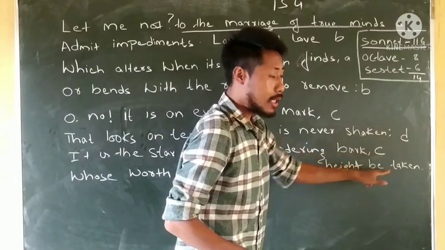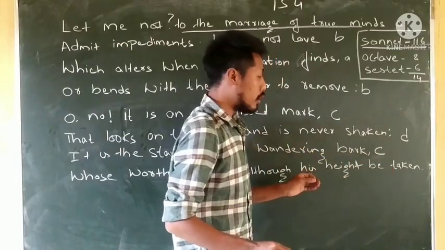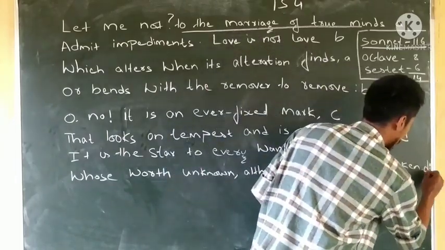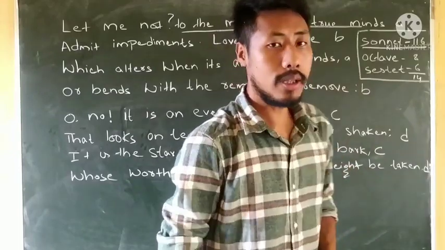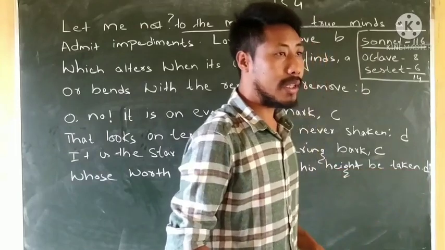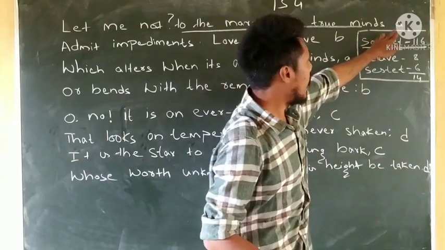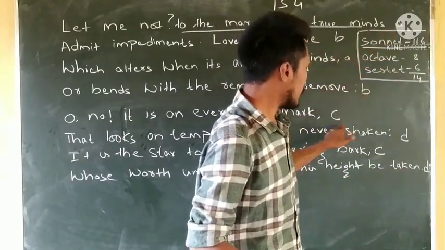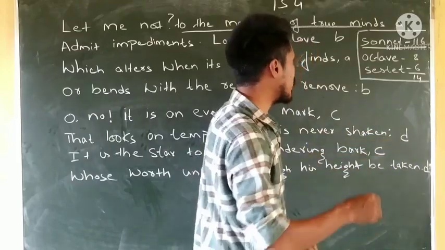Second, taken have the same pronunciation ending, therefore it will be D again. So in the first two quatrains, the first two stanzas, the first eight-line octave, we can find the rhyme scheme to be A, B, A, B, C, D, C, D. So it is a rhyme scheme.